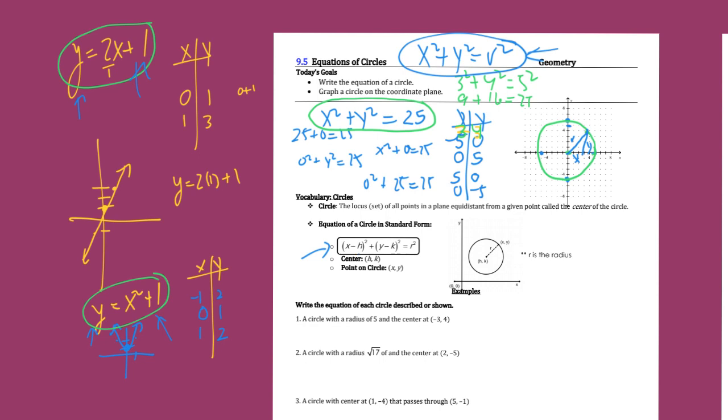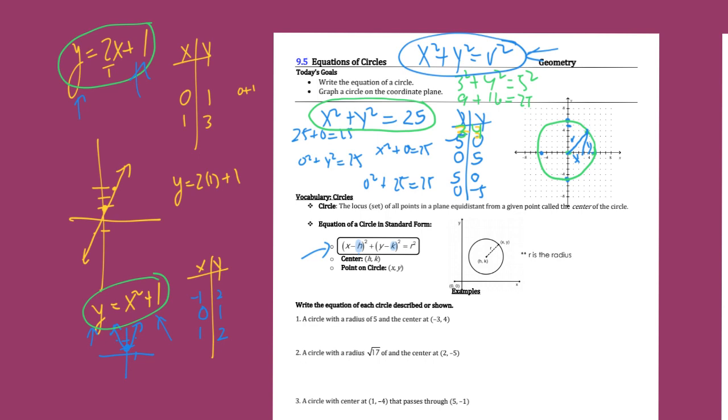Now you see there's some subtraction signs in this formula, and that's okay. That means two things. Number one, when you put it in there, you're going to do x subtract, and then put the h value, then y subtract, and then the k value. It has to do with the distance formula, with how far away it is, but that's how you plug in. So if you get minus and negative, it's fine. It becomes plus and positive.